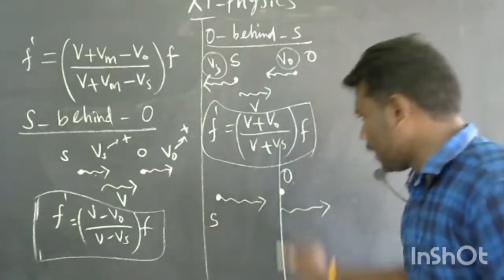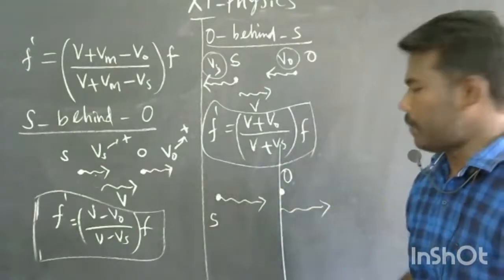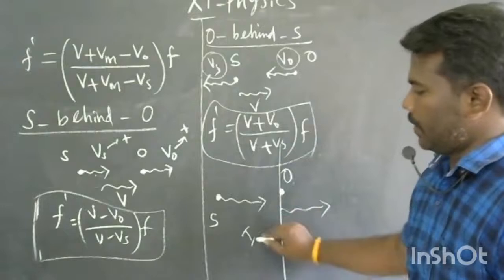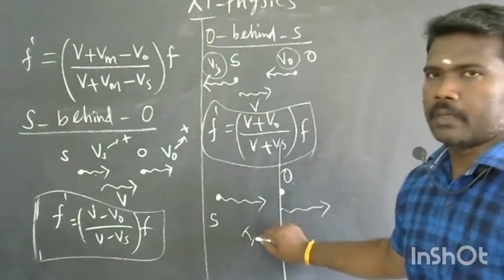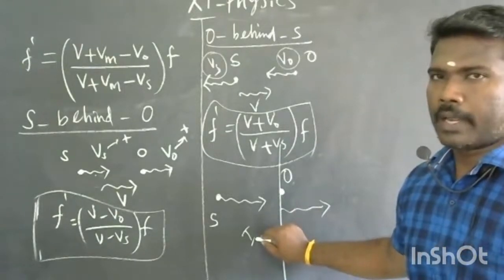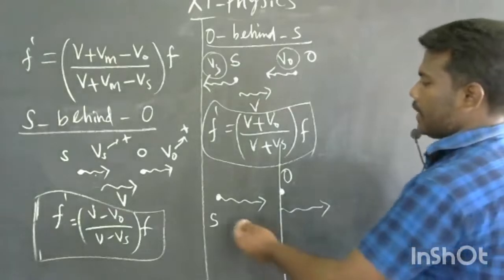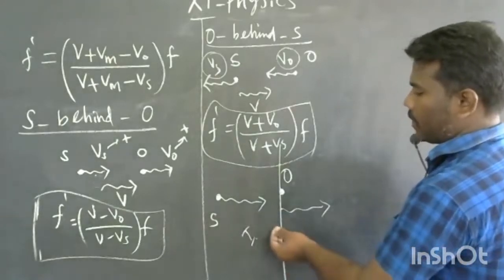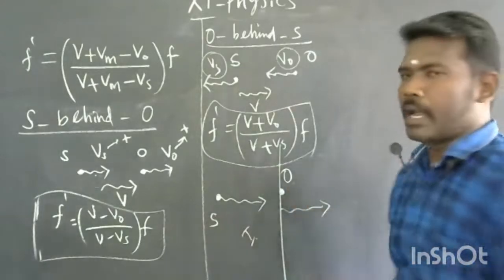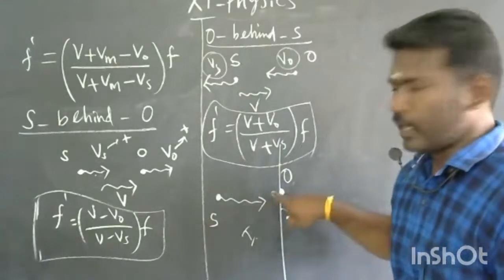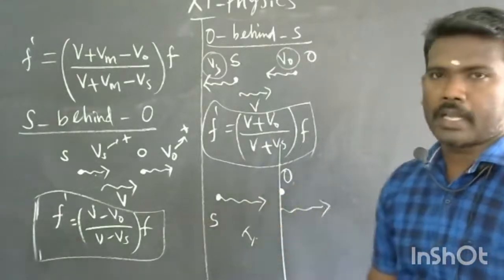So we are going to divide this case into two separate parts. In the first part, we calculate the apparent frequency for the special case where the source is moving towards the observer when the observer is at rest.